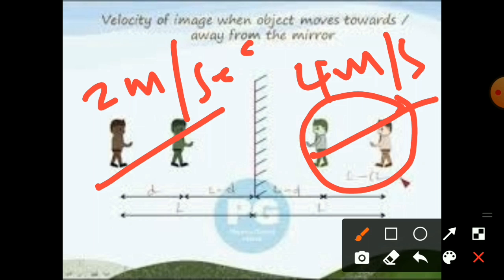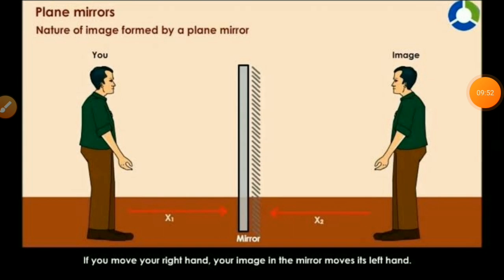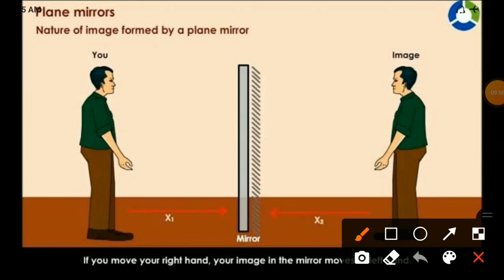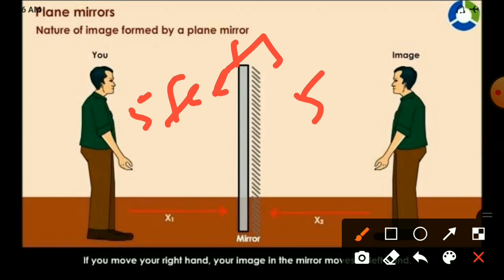How many meters per second? 4 meters per second, because it is becoming double. Next, here is one more concept. The height of the object is equal to the height of the image also. There is no change. Suppose your height is 5 feet. At that time the image height is also 5 feet only. The height of the object is equal to the height of the image.